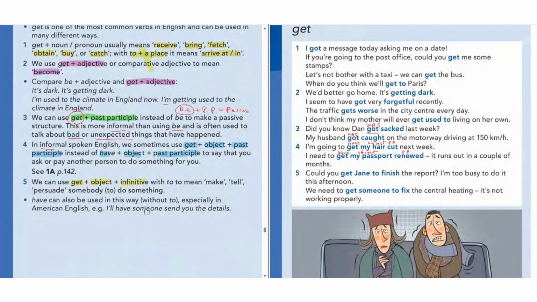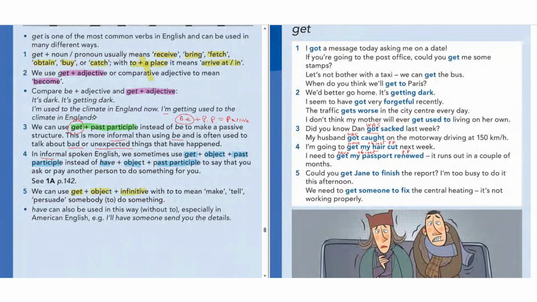So instead of object, it's better to use somebody or someone. Get somebody to do something for you. That means you make someone do something for you, or you tell or persuade somebody to do something for you. Have can also be used in this way without to, especially in American English.